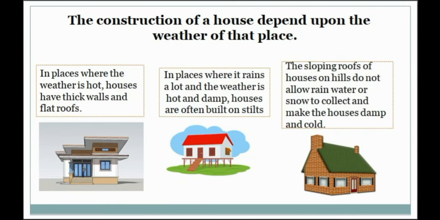And the weather also decides the type of house we live in. In places where the weather is hot, the houses have thick walls and flat roofs, and in the places where it rains a lot and the climate is hot and damp, the houses are built on stilts, and the sloping roofs of houses on hills do not allow rainwater or snow to collect and make the houses damp and cold.